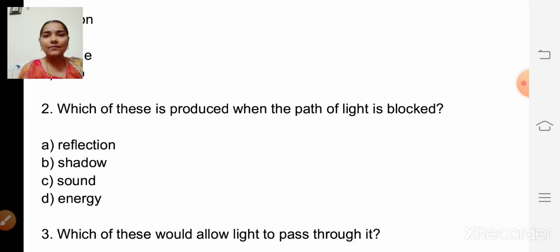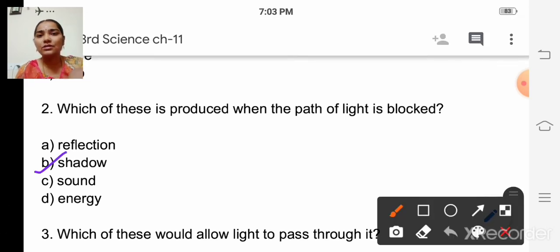The options are reflection, shadow, sound, energy. So which one is the correct answer? Shadow, isn't it? So shadow is produced when the path of light is blocked. Okay, the answer is shadow.